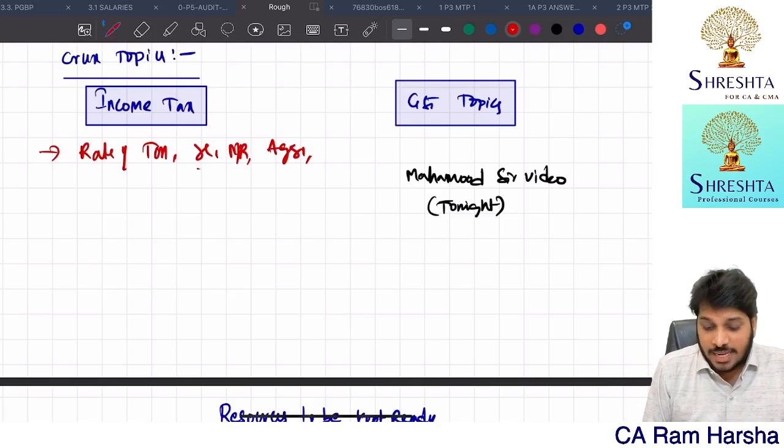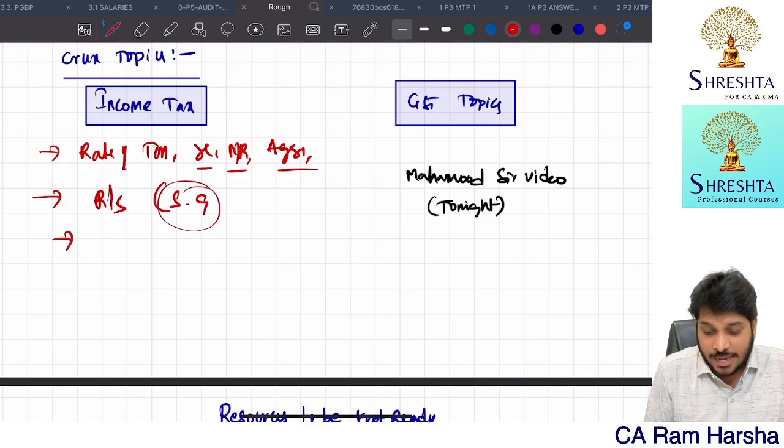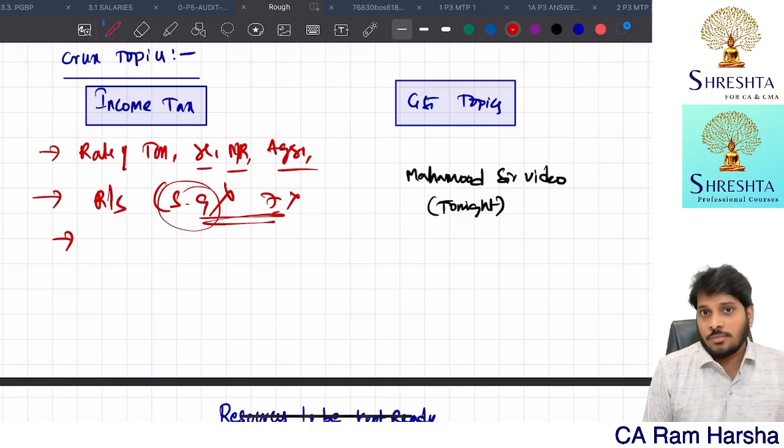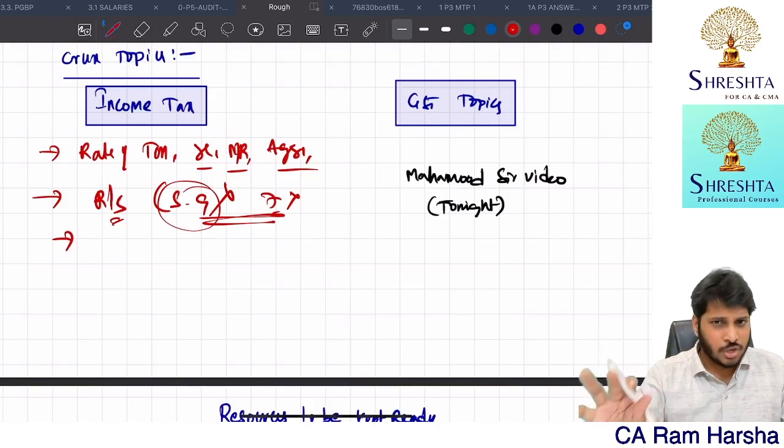Now, rates of tax, surcharge, marginal relief, aggregation. After that, residential status. Inside residential status, section 9 is there, income accrued or deemed to accrue or arise. Ignore that. Section 7 is there, income received or deemed to be received. Ignore that. Getting it? These two provisions you ignore. Don't read them now. The remaining entire residential status, section 6 or section 5, you study.